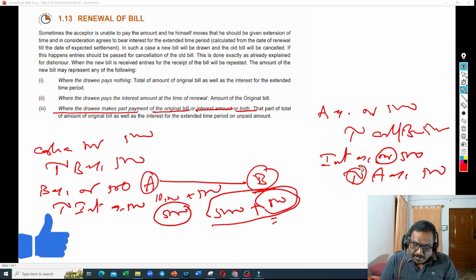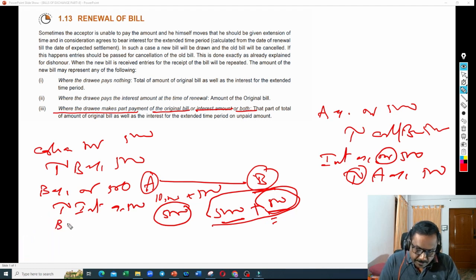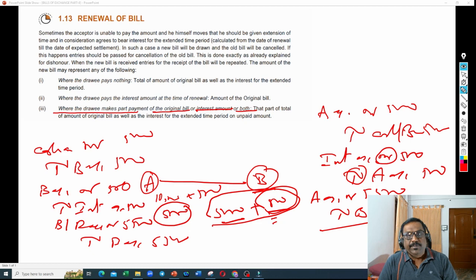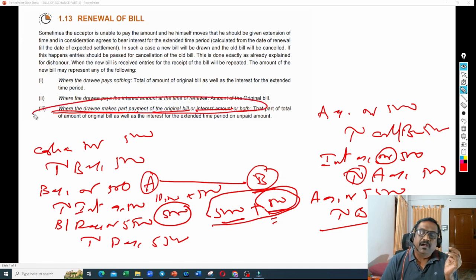Now with this 5,000 plus 500, he is going to write a new bill. Then what will happen? Bills receivable account debit 5,500 and to B account 5,500. Here what will he write? A account debit 5,500 and to bills payable account 5,500. This is how the entry will be recorded. So this is how you need to keep making adjustments if the amount is partially paid or fully paid, or whatever the scenario is.